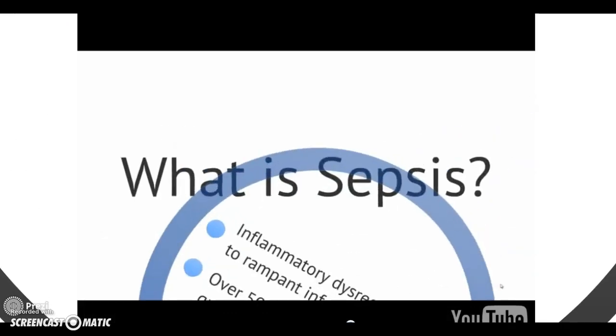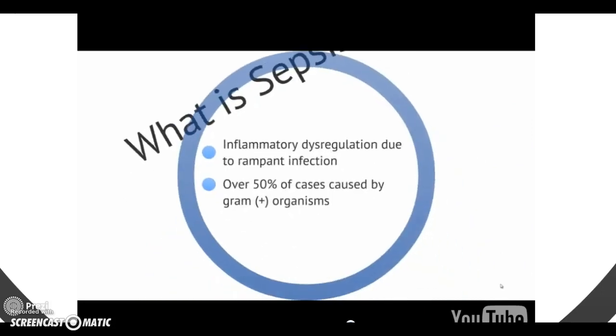Let's start our discussion off with understanding what is sepsis. It is an inflammatory dysregulation due to rampant infection. Over 50% of cases are caused by gram-positive organisms, though many other organisms, including gram-negative organisms, can cause sepsis.